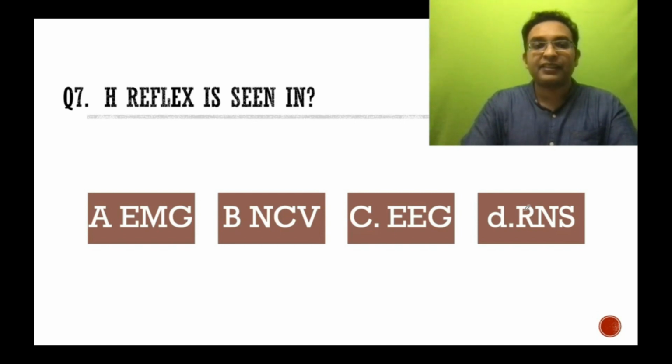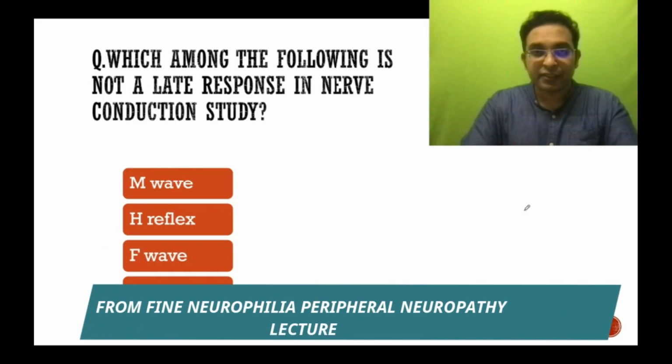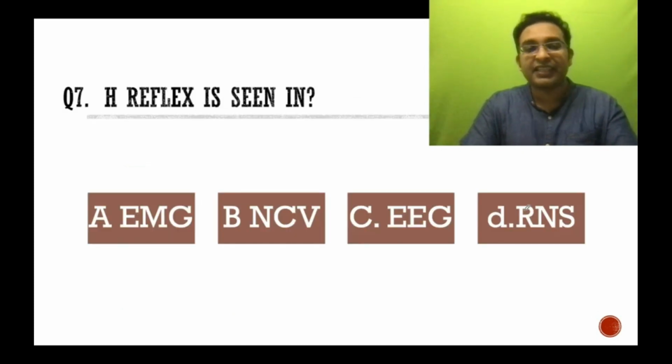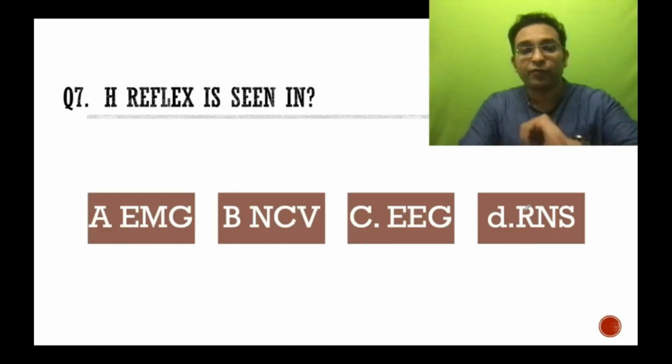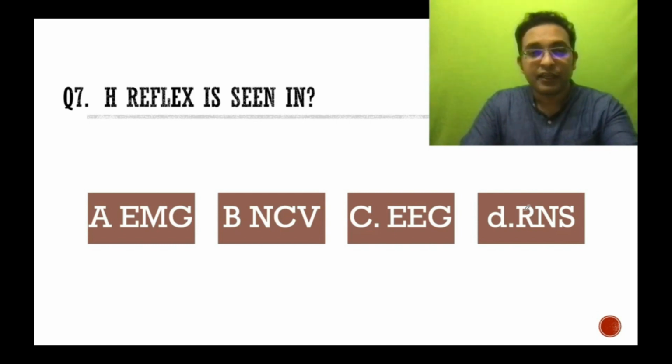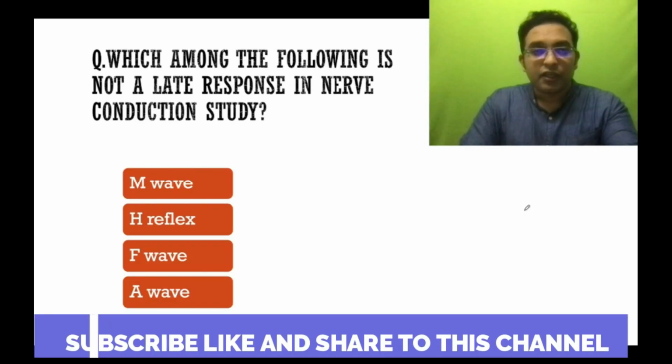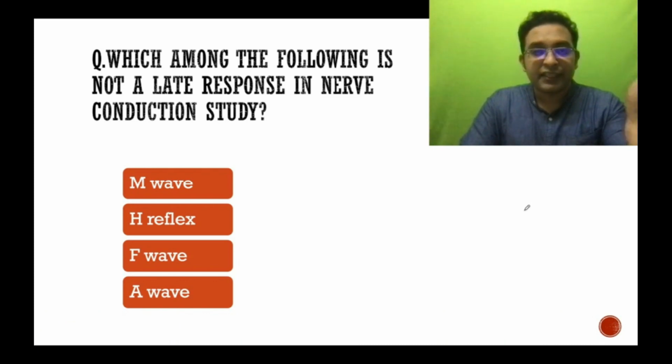Apparently, this was discussed 2 days before the exam. That is, H reflexes seen in. So the question asked by me was actually, which one among the following is not a late response in nerve conduction study? The question in the exam was actually, H reflexes seen in which of the techniques: is it EMG, that is electromyography, nerve conduction study, electroencephalography, or repetitive nerve stimulation? So the question in the module on peripheral neuropathy was which is a late response.